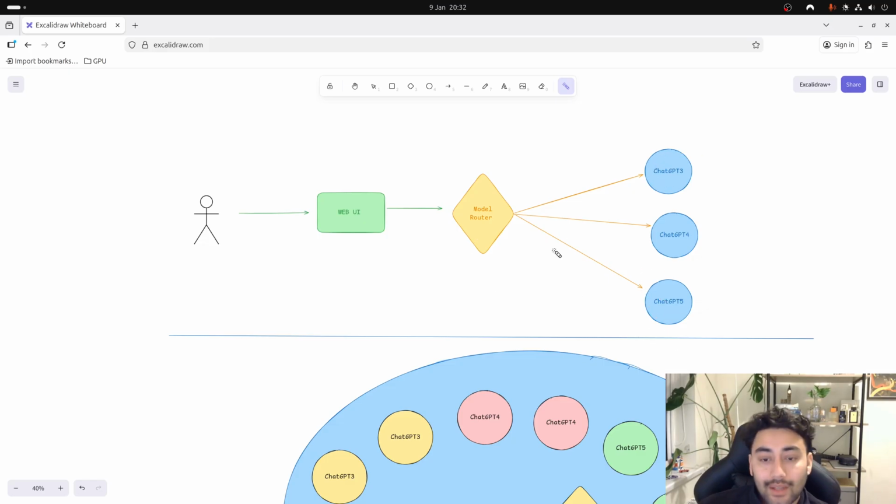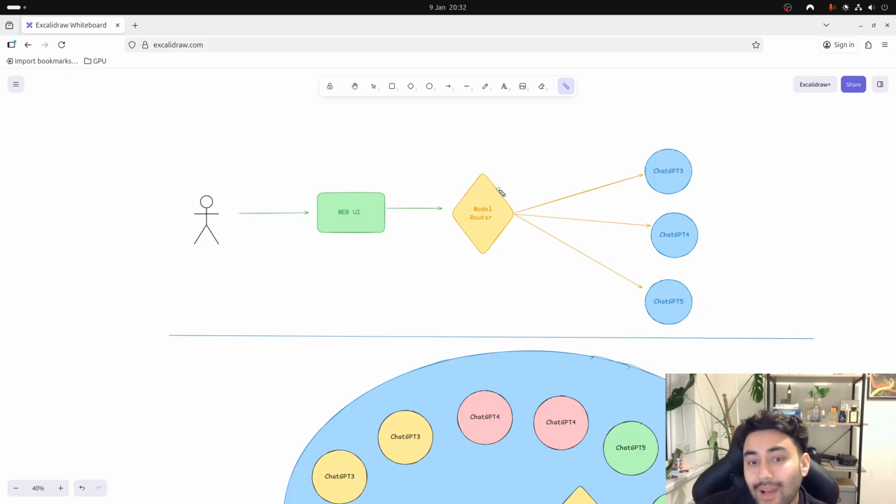And why have something like this? So imagine the query is pretty simple: how many days in a leap year, or how many days in a week? Something like that should not be handled by a higher model, right? We can keep that for more resource intensive or more detailed queries. Something like that can be easily handled by ChatGPT 3. And if the query is a bit more complicated, we'll send that to ChatGPT 4. And if it's really complicated and we need our strongest model, then only we'll send it to ChatGPT 5, right?